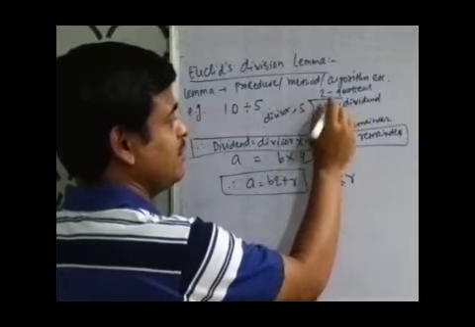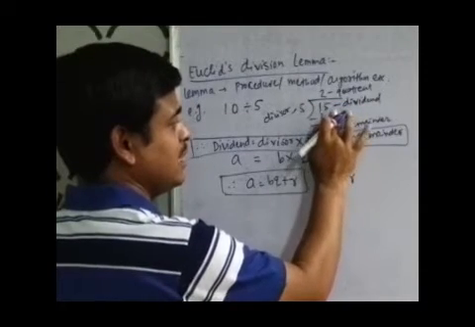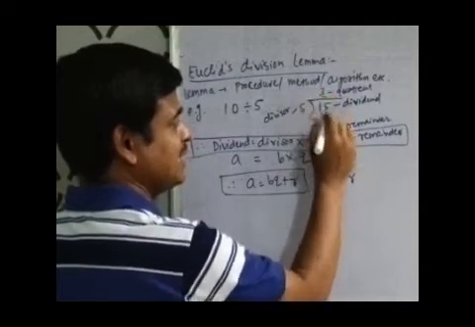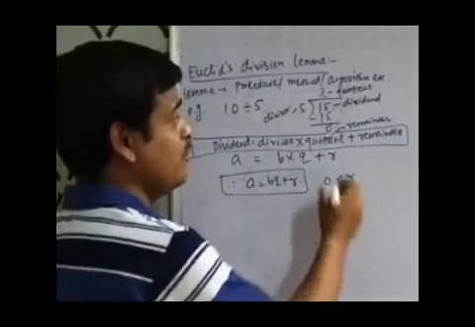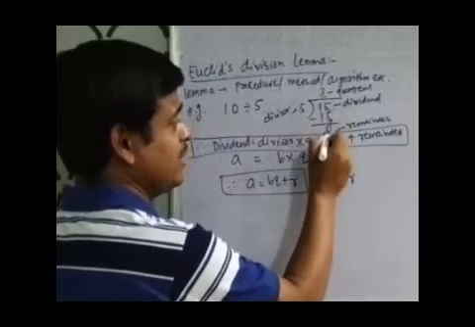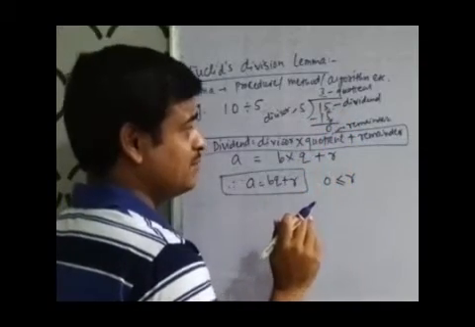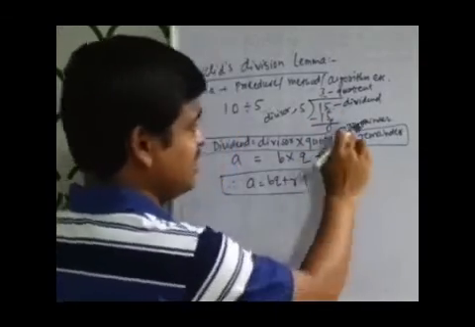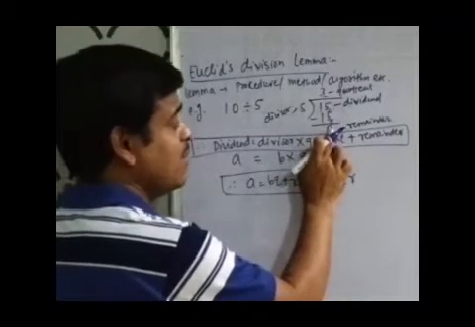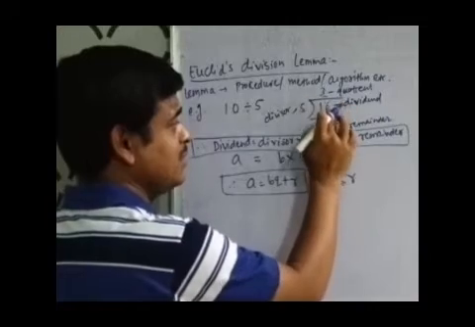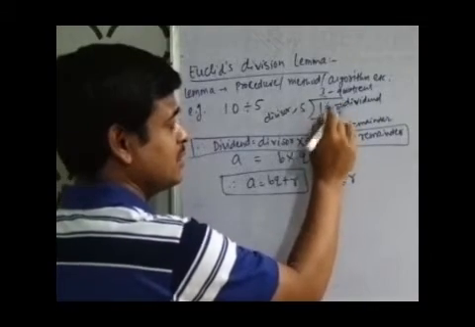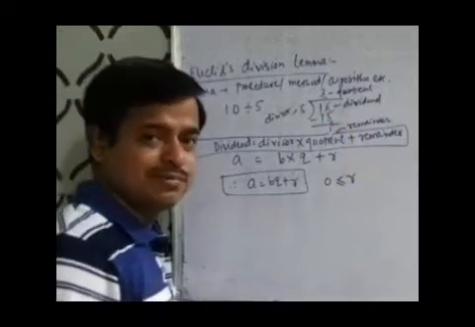If we have 15, then we have quotient 3 and remainder 0. Again, if we have 16, then we see the remainder is 1.